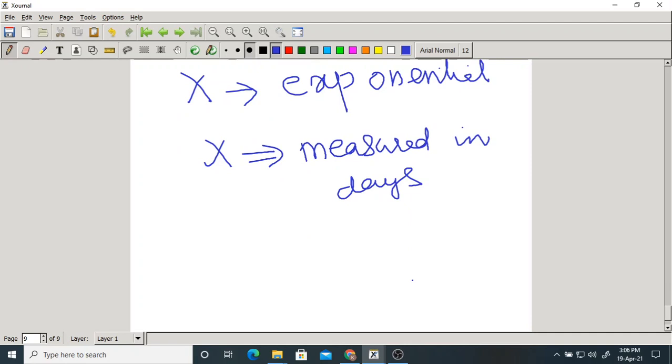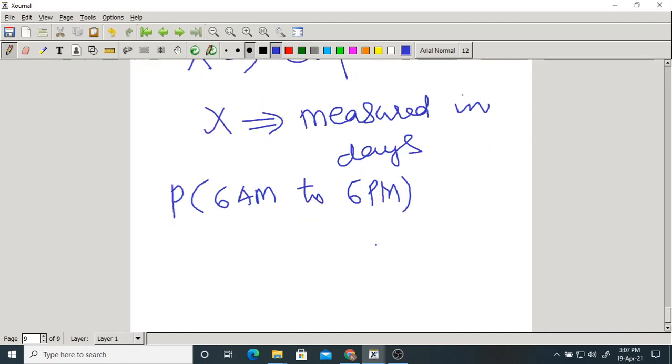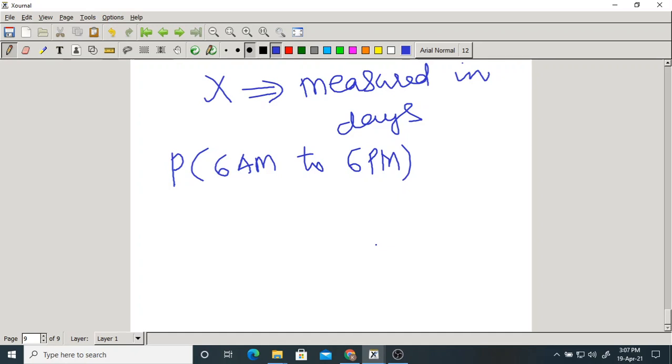Now, what are they asking? What is the probability that the meteorite will fall anywhere between 6 a.m. and 6 p.m.? Currently the time is 12 o'clock, midnight. Now, can I say something like this? I want to write the probability in terms of days.